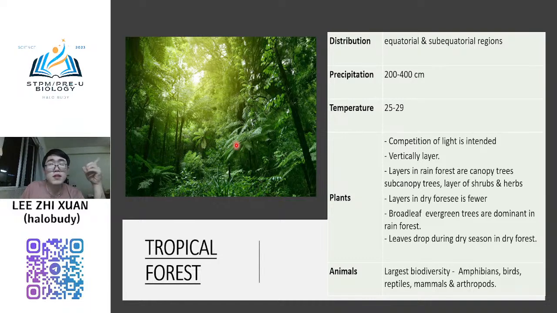If the temperature gets higher, like with global warming nowadays, the tropical forest is very easily set on fire. So if you see fires in the forest in Malaysia, except when humans make the fire, there is also the possibility of natural fire if the temperature is very high.